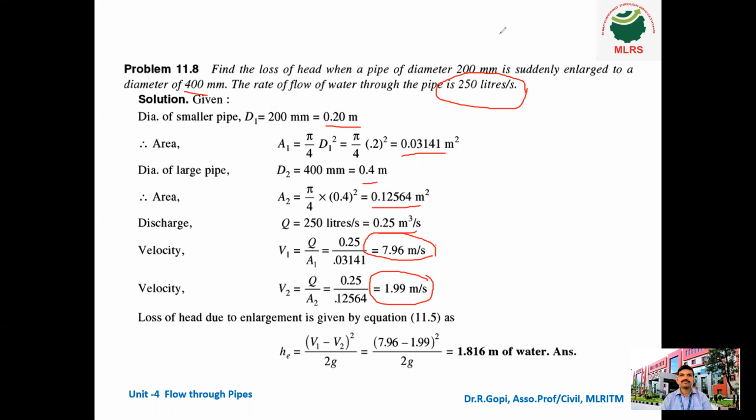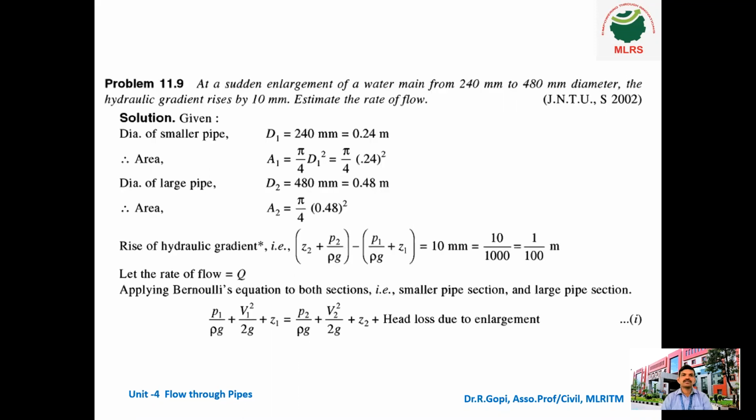Okay. So next, since we found V1 and V2, the loss of head due to enlargement is given by the equation H is equal to (V1 minus V2) the whole square divided by 2g. So finally we got an answer of 1.816 meter of water. So this is the answer. Okay, so these are all simple questions. Maybe they will ask for 5 marks. Okay, so let us see the next problem.